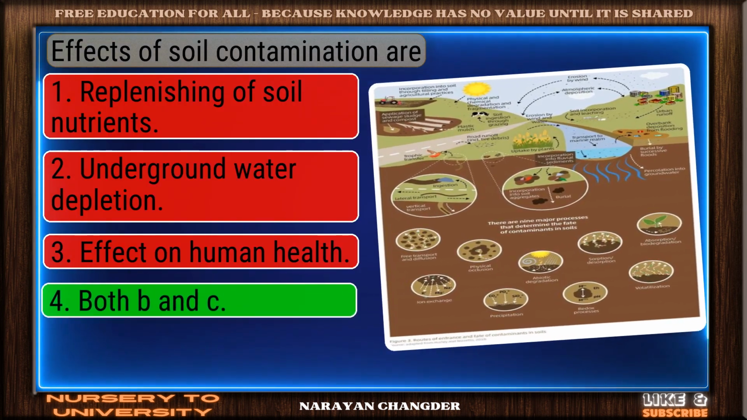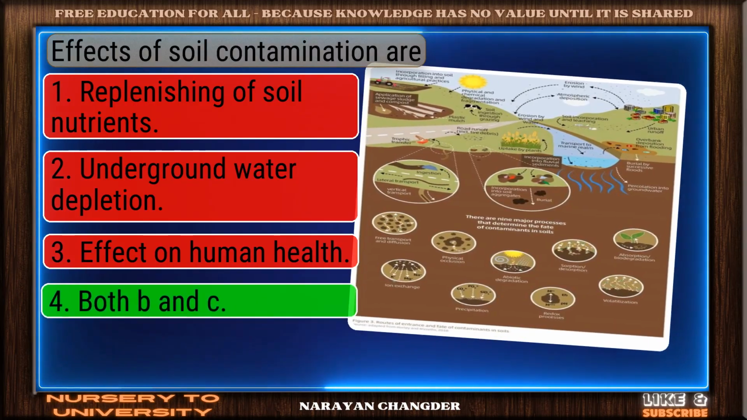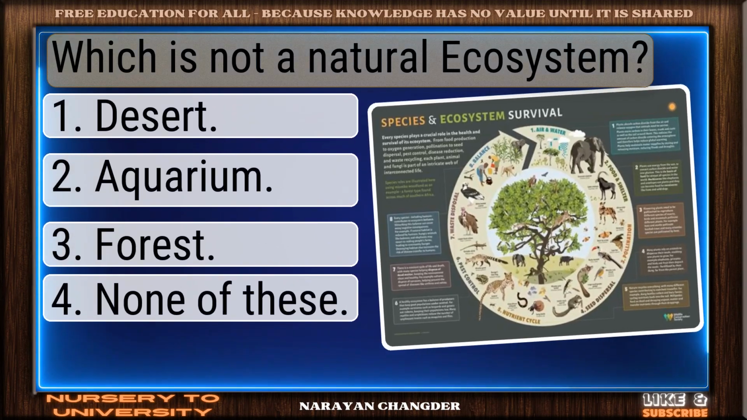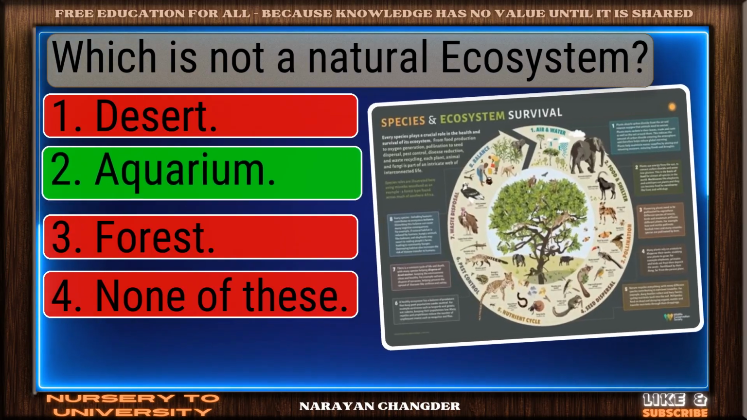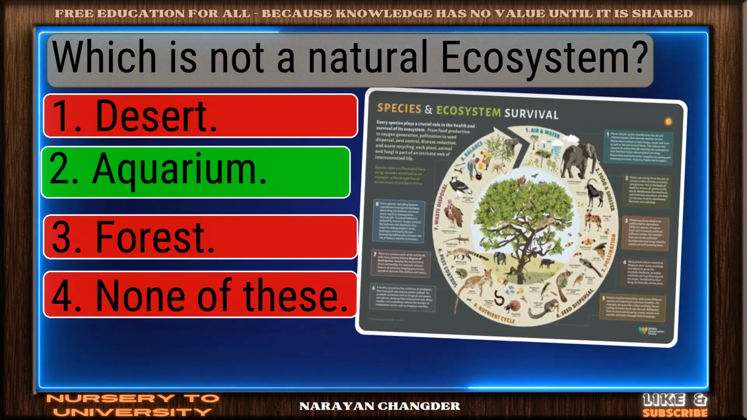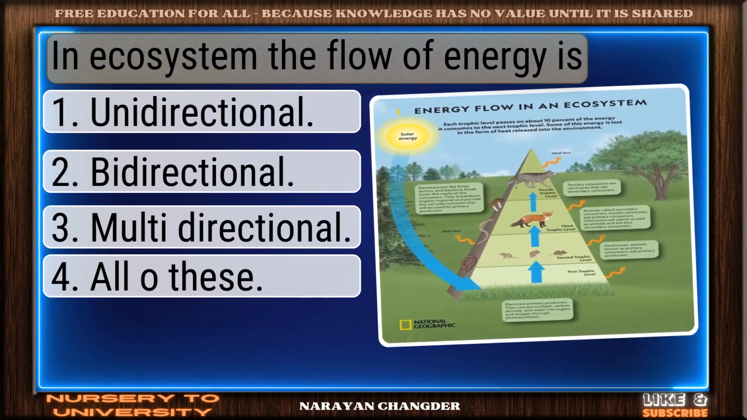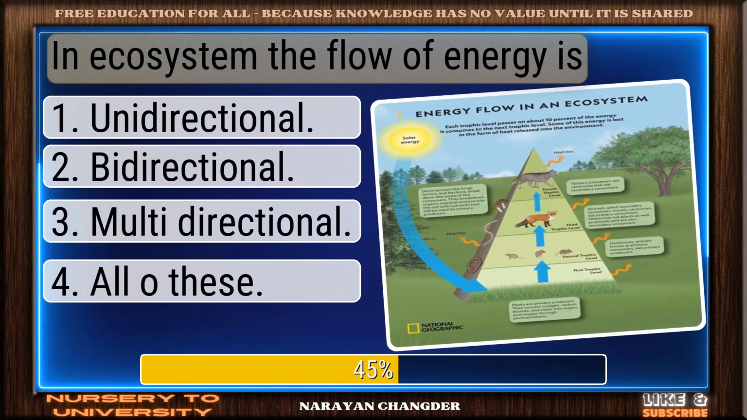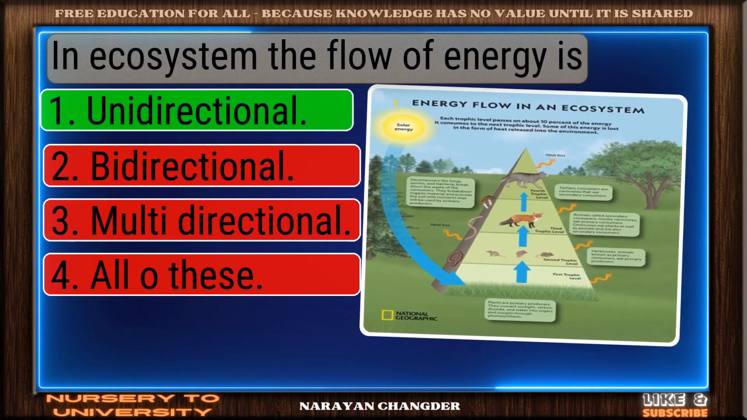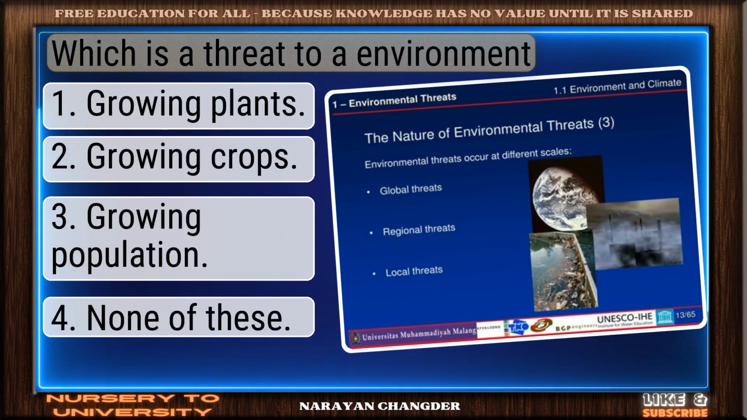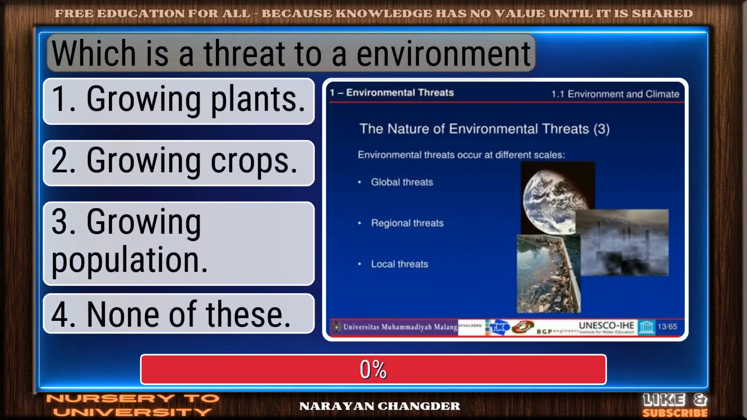Effects of soil contamination are. Right choice. Both B and C is best. Which is not a natural ecosystem? Nice selection. Aquarium is correct. In ecosystem, the flow of energy is. On track. Unidirectional is correct.